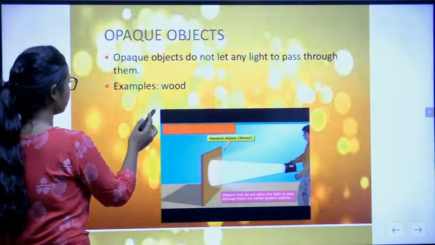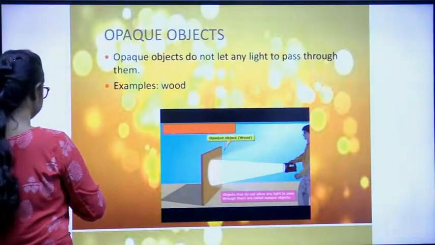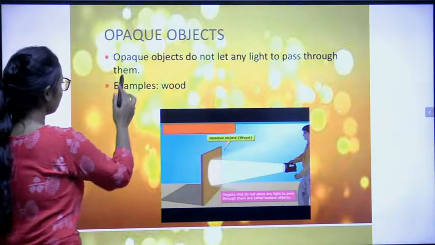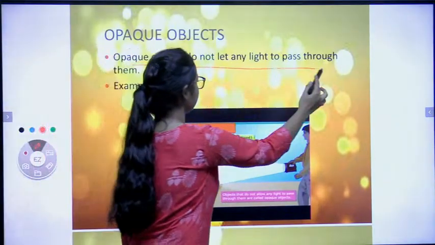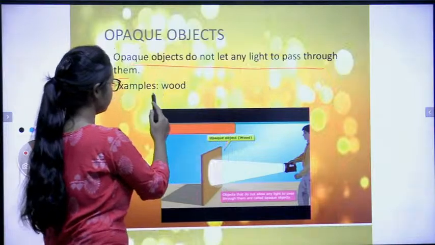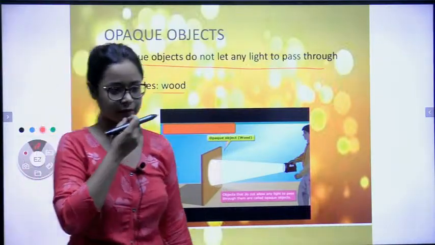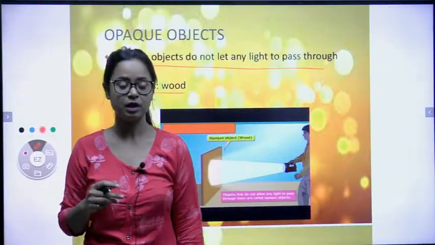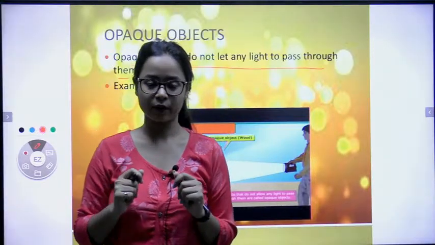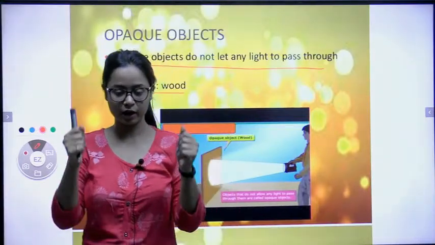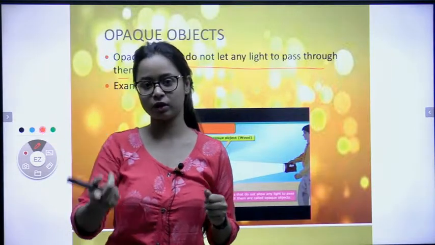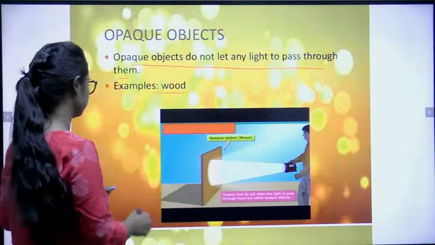Next is opaque objects. What is an opaque object? Opaque objects do not let any light pass through them. For example, I am holding a book. If I put that book in front of me, can I see the other side? No, right?